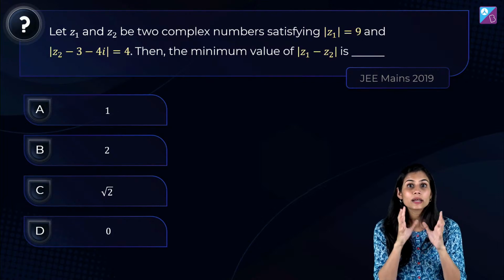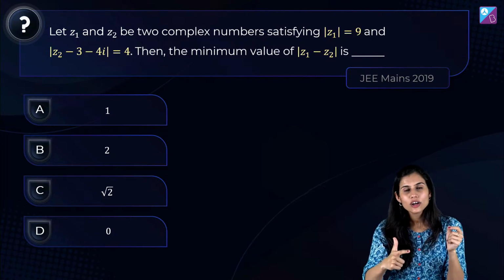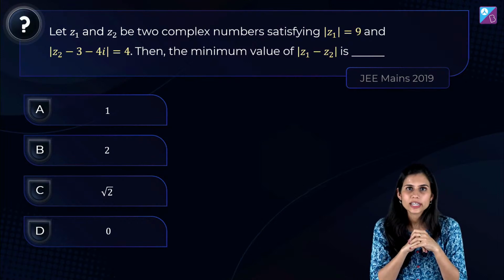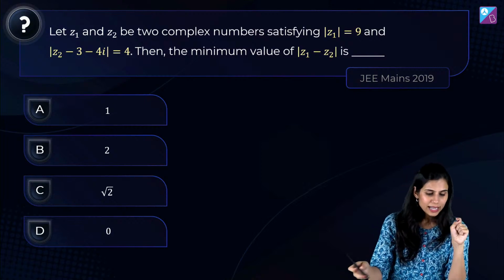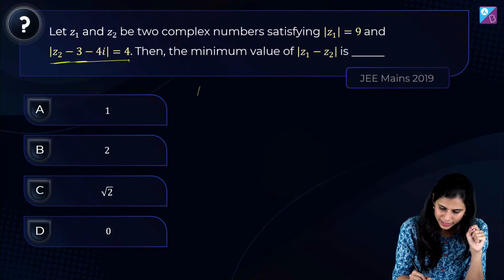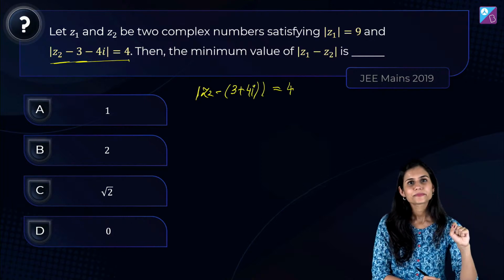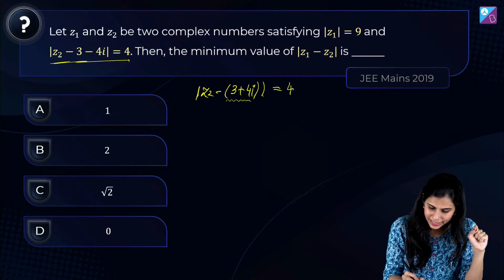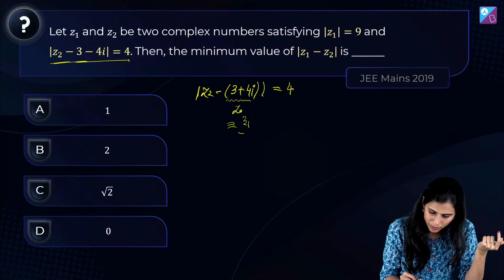मतलब z1 अगर mod z equals 9 की equation को satisfy कर रहा है, means z1 is lying on the circle centered at origin radius 9 units. Correct? दूसरी equation को देखो. यहाँ पे लिखा है mod of z2 minus 3 minus 4 iota equals 4. यहाँ से मैं अगर माइनस साइन कॉमन निकालती हूँ तो what will I get? 3 plus 4 iota equals 4. And this is actually representing a fixed complex number, let's call it z0, जिसका equivalent version is 3,4.